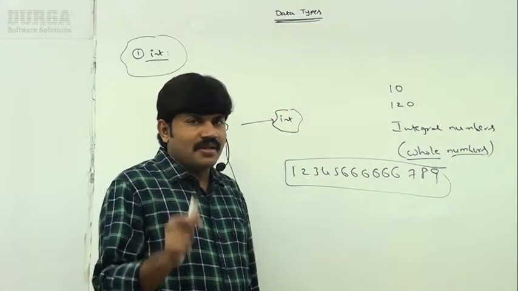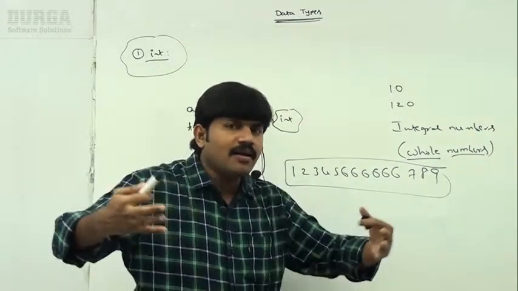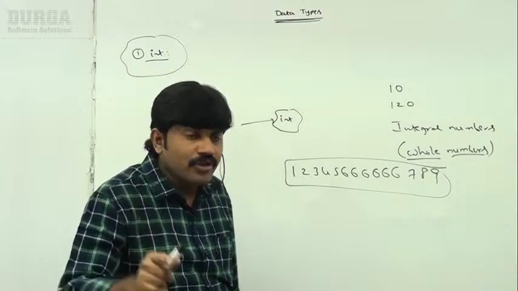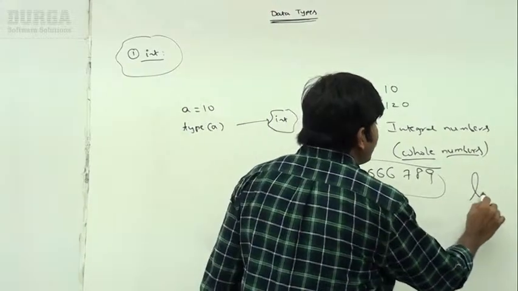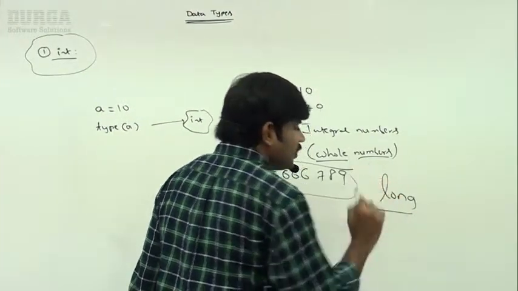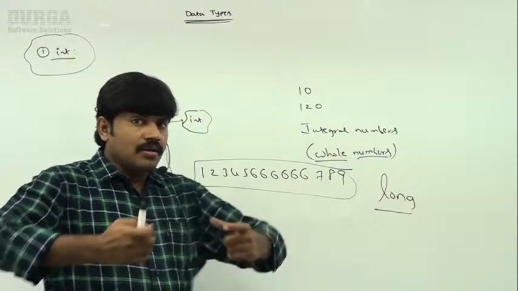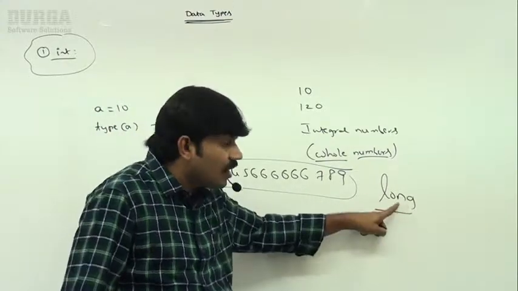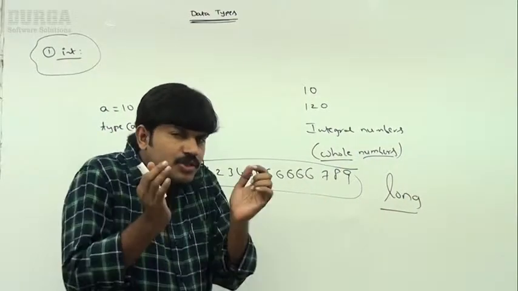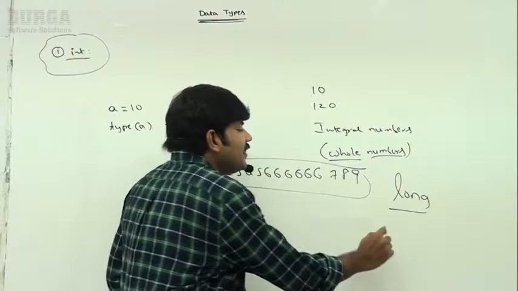So to represent very long integral values, we have the long data type. Remember this: long integral values, long type; small integral values, int type.